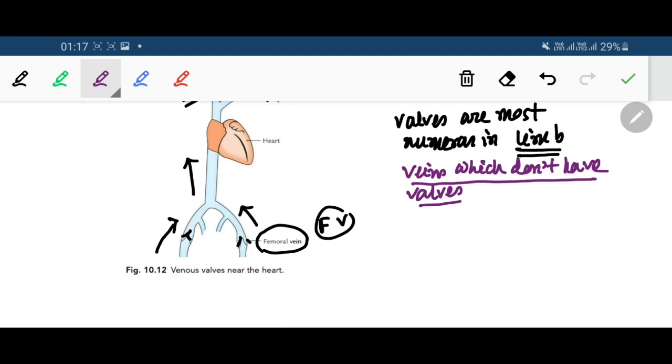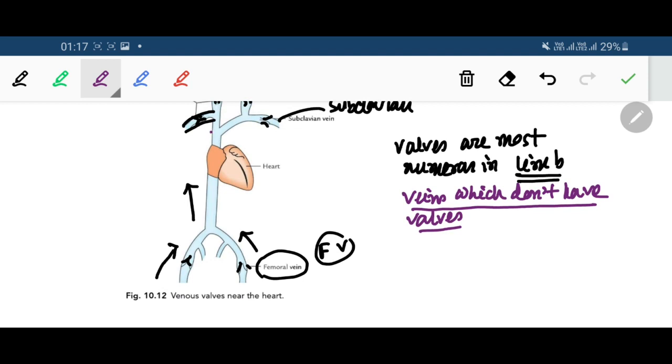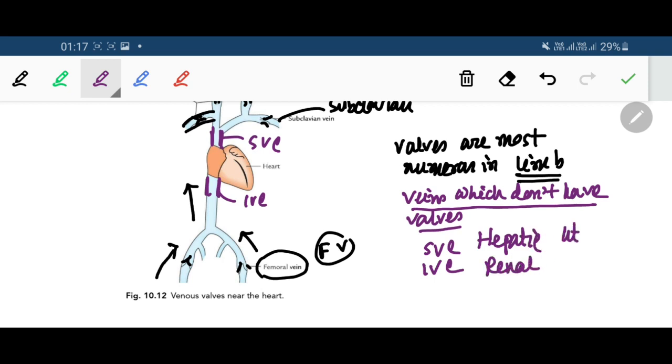Let me tell you. Superior vena cava, number 1. In this diagram, this is the superior vena cava, this is the inferior vena cava. So SVC, IVC, hepatic vein, renal vein, uterine vein, ovarian vein, they are devoid of valves.